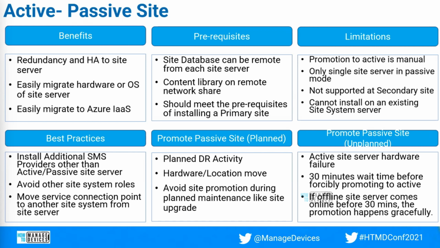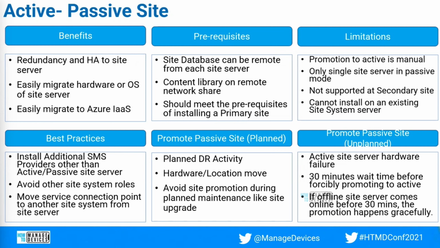Then once everything is done, promote the passive site as active, and your old server becomes passive. Then remove the passive role from the old server and remove the SMS provider from the old server. That's it, your old server is done.